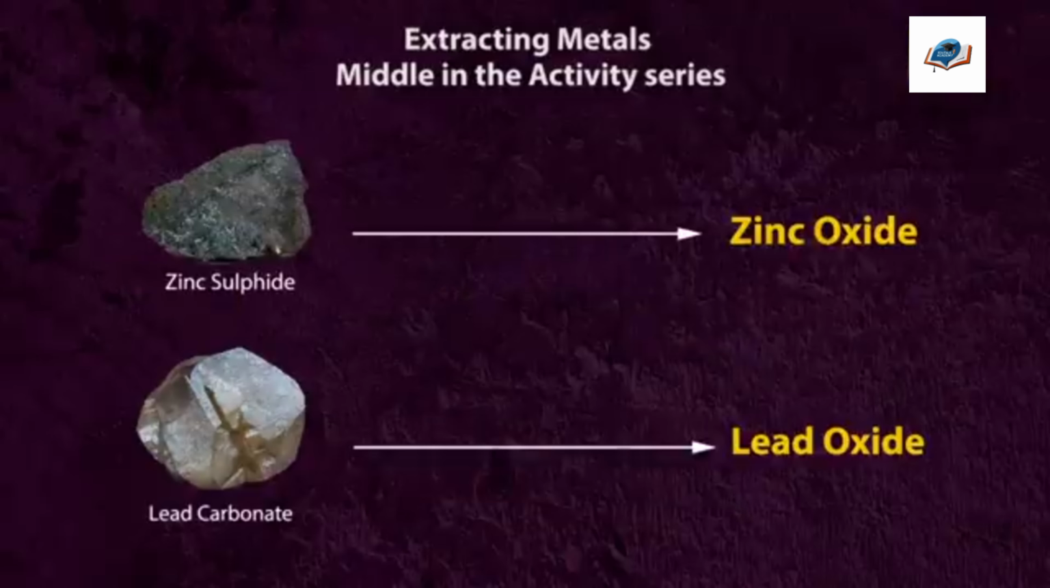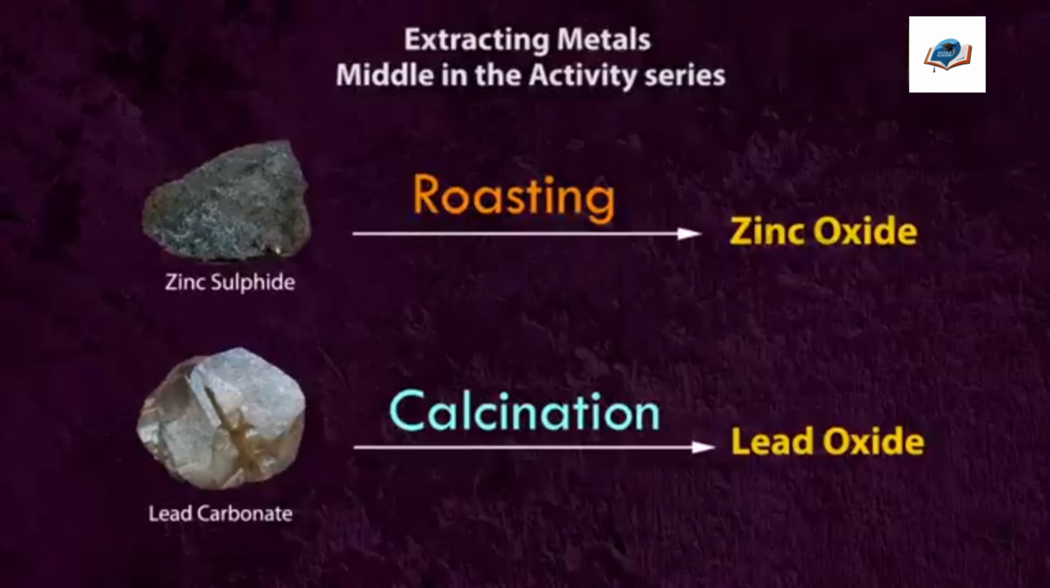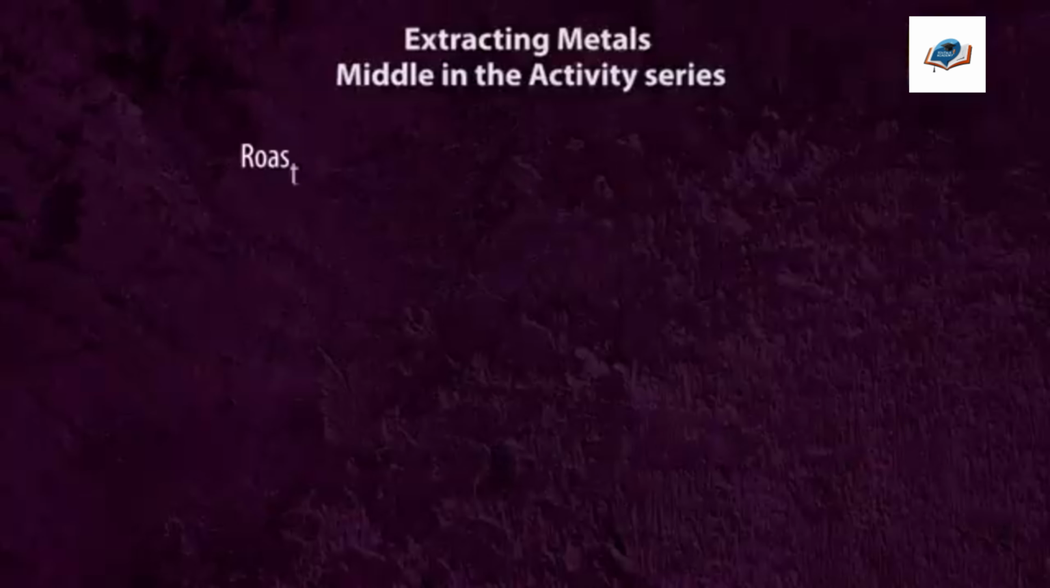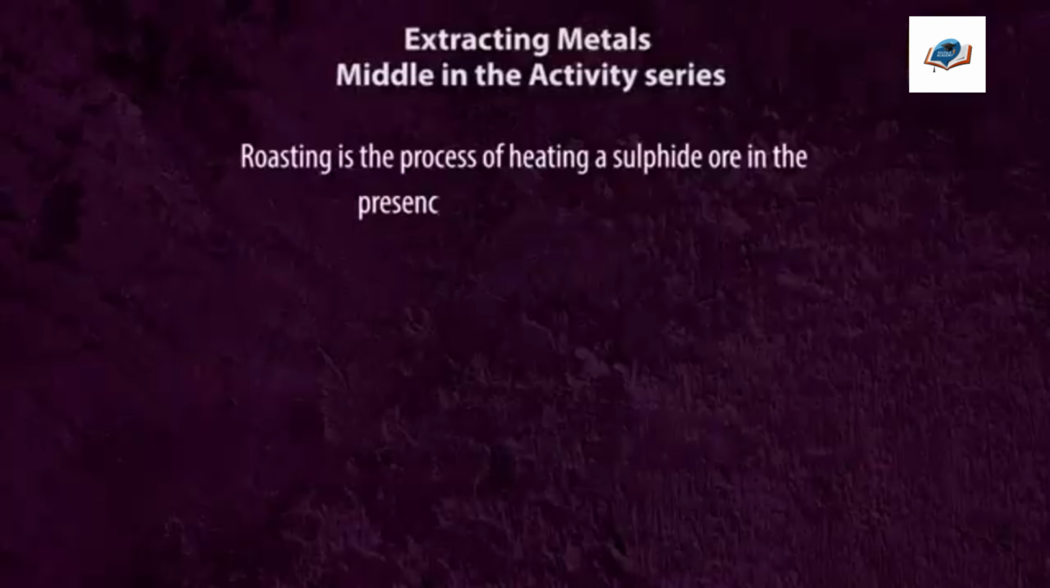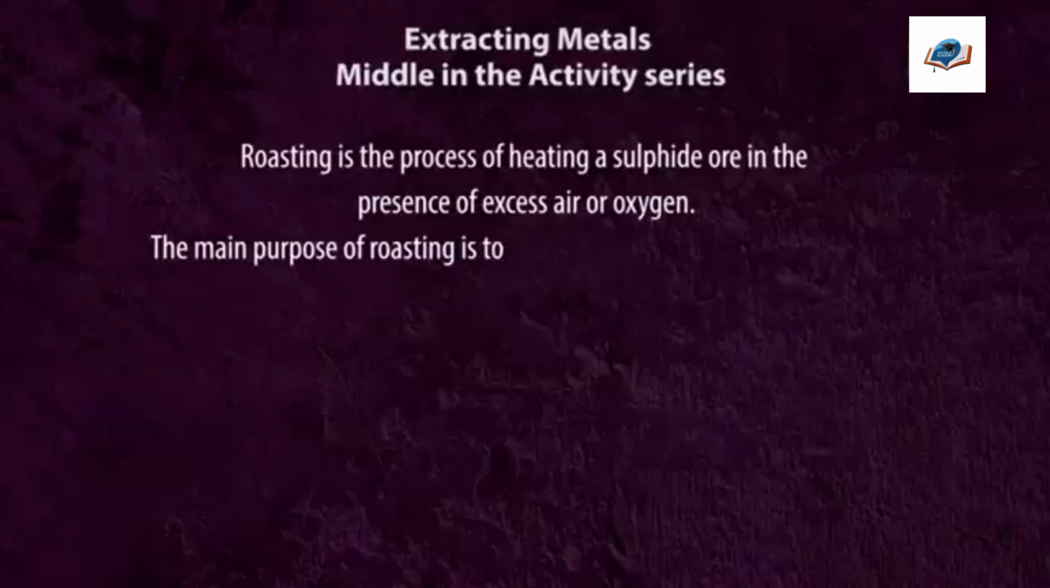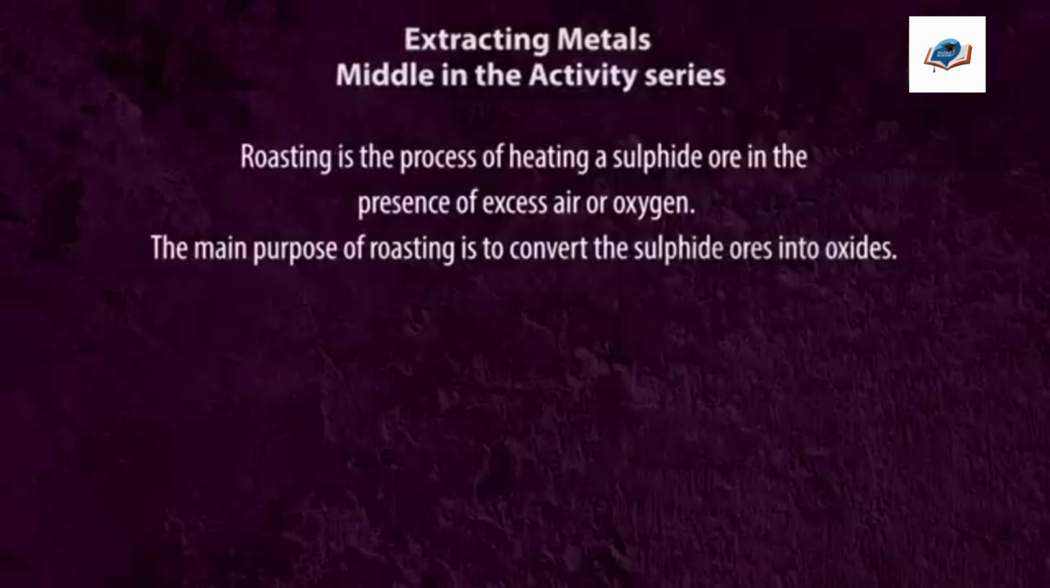Sulfides and carbonates are converted into oxides by roasting and calcination methods. First, let us see roasting. Roasting is the process of heating a sulfide ore in the presence of excess air or oxygen. The main purpose of roasting is to convert these sulfide ores into oxides.